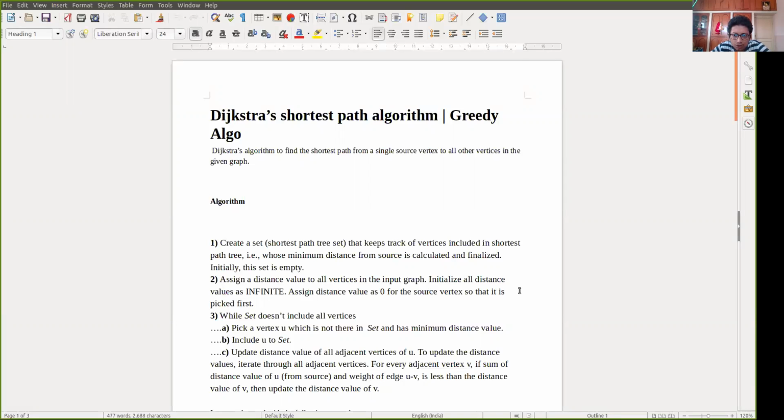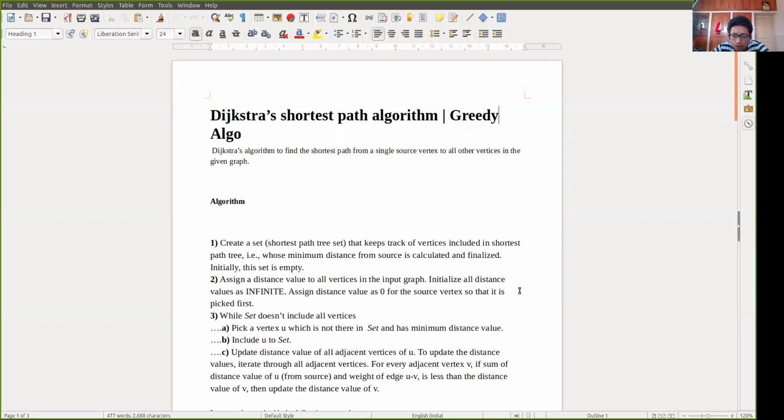Now, in Dijkstra's algorithm, initially, from the graph, there will be a root node. That root node will be designated, so the root node will be given to you. Initially, you will assume the distance of the root node is 0, and for all the other nodes, the distance from the root node will be assumed as infinity. So initially the first set will be 0 for the root node, and for the rest of the nodes it will be infinity.